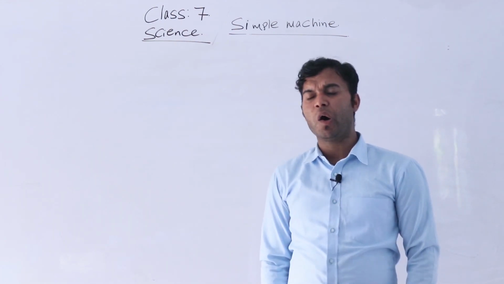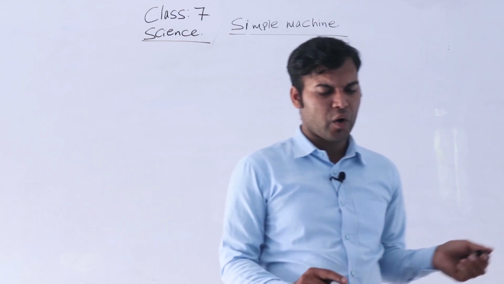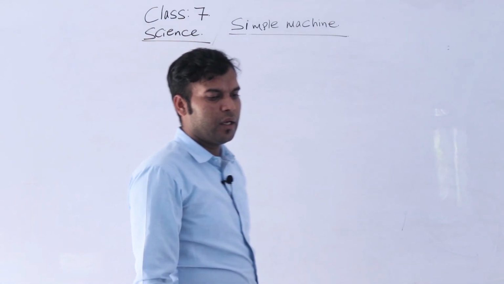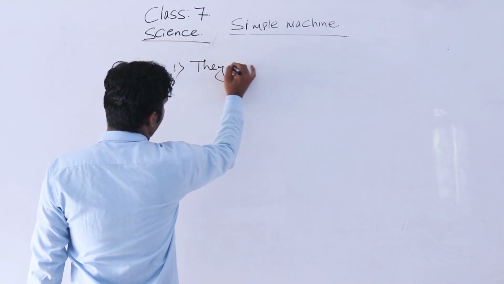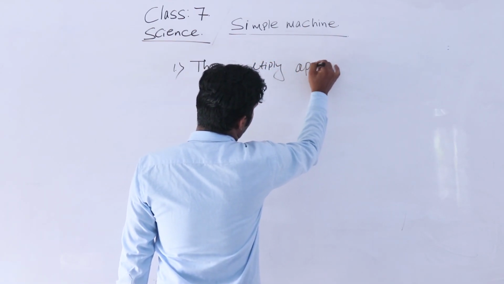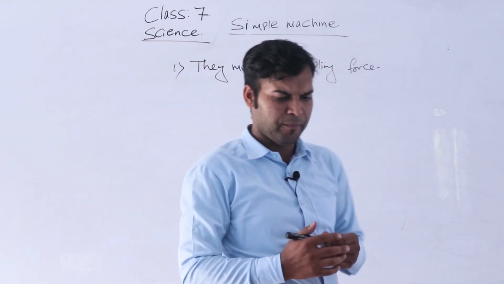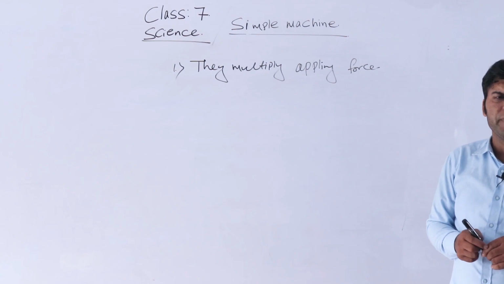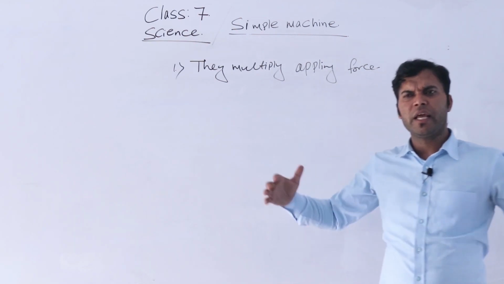Simple machines make our work easier on the basis of the following points. Number 1, they multiply the applied force. It means that when a smaller amount of force is applied, it gives a larger amount of output. If we apply a little force, we can still get a lot of output.